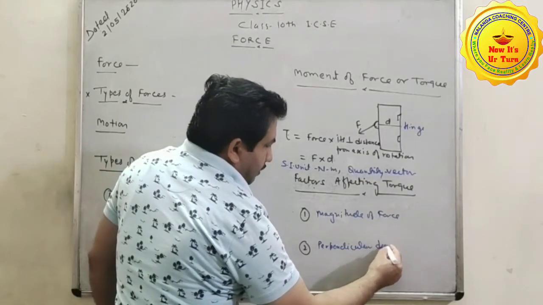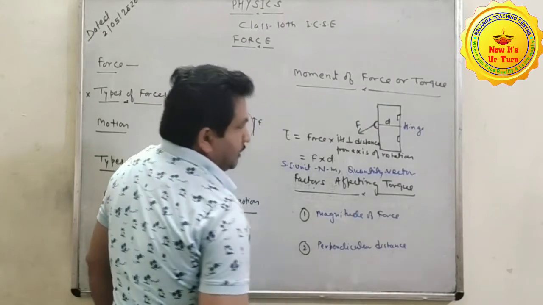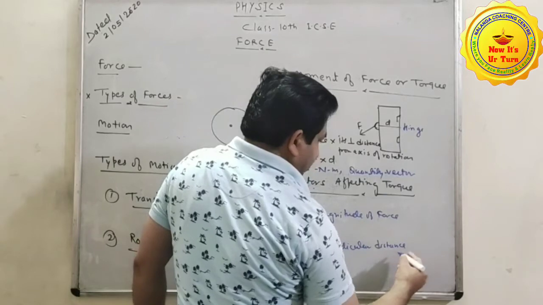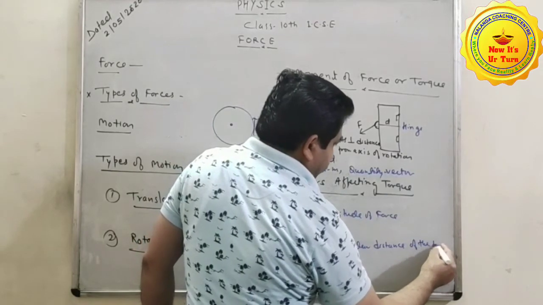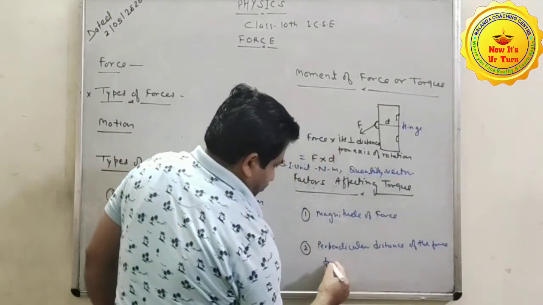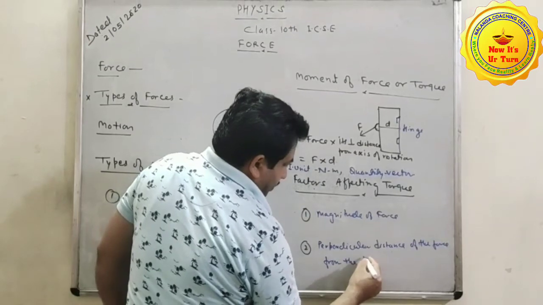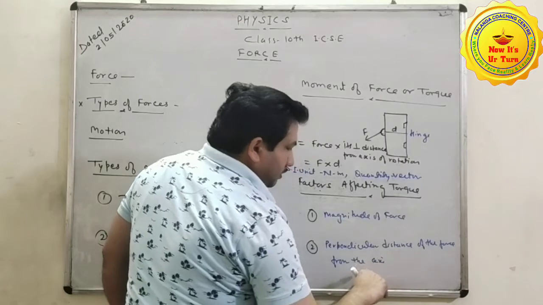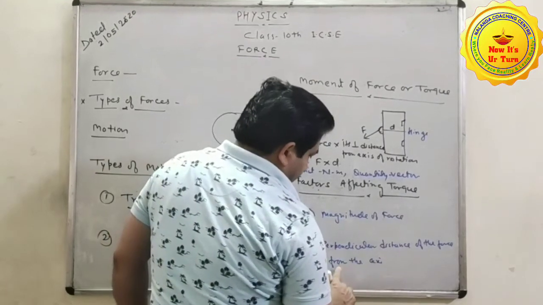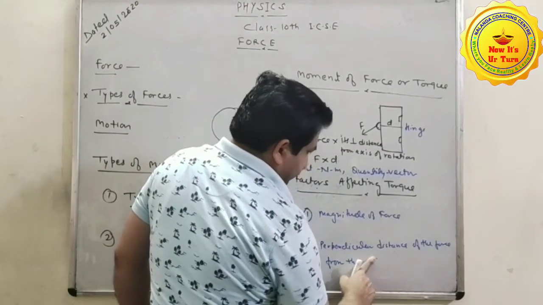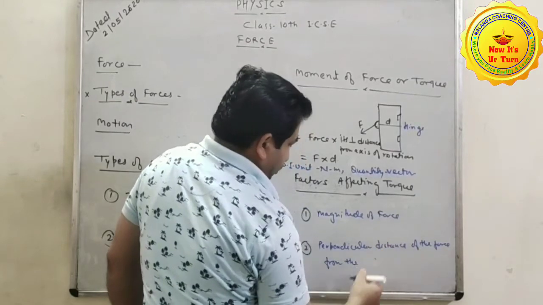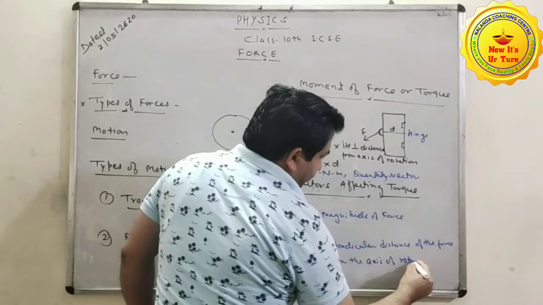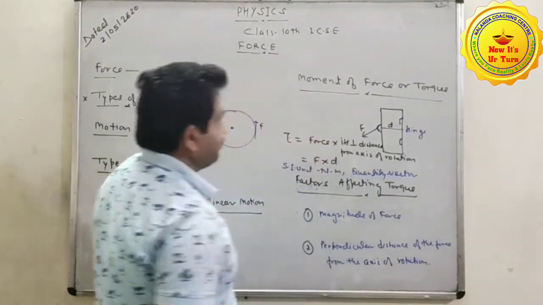Perpendicular distance of the force from the axis of rotation to the line of action of the force. Perpendicular distance of the force from the axis of rotation.